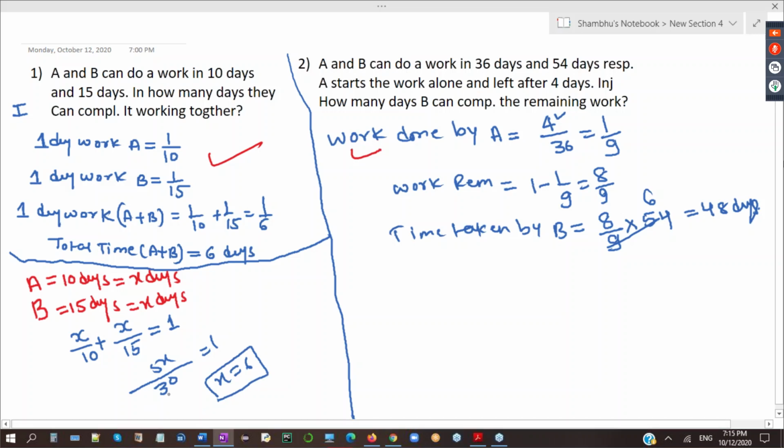Did you understand this method? Work done by all the different persons is equal to one work. This is what I have done here.